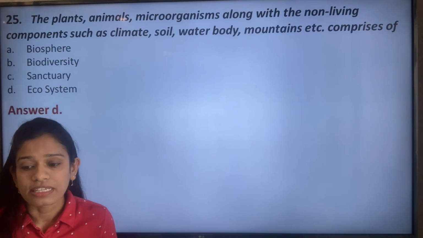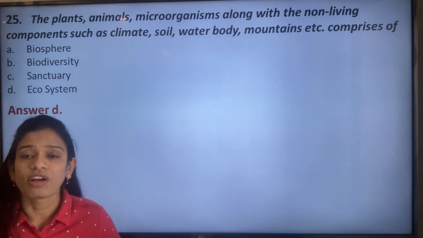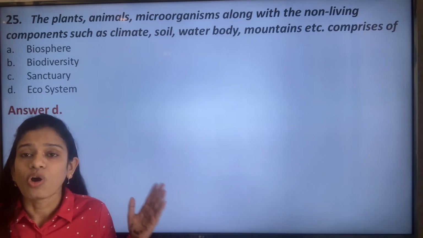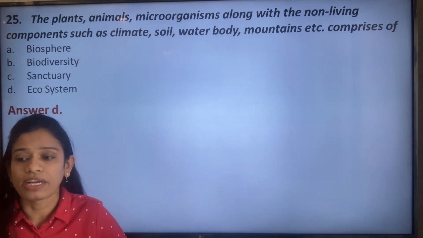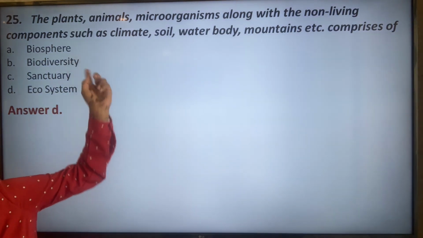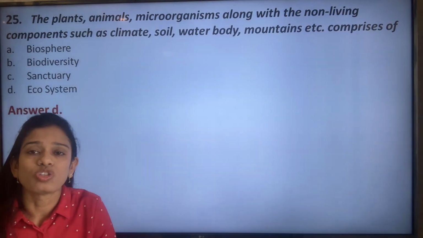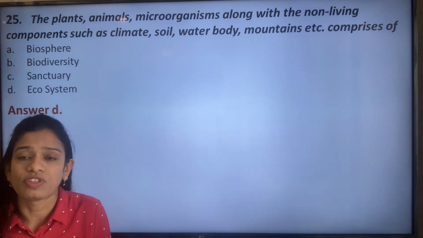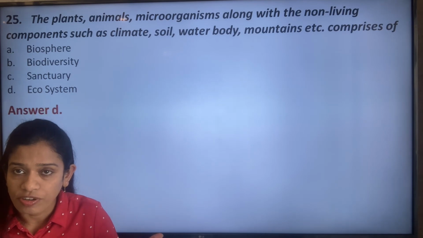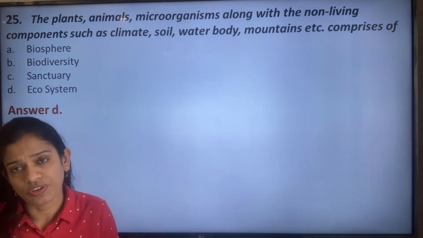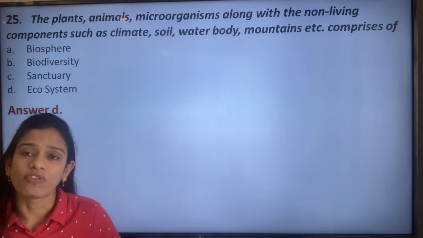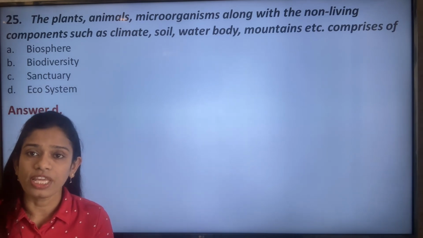So I had discussed this when I was talking of the national park, that the national park protects a whole ecosystem, not only the living components, that is the animals and plants, but also the whole ecosystem, like the soil, the water, even any kind of architecture, any kind of structure, any kind of water body. Everything gets protected, and the whole of this together constitutes the ecosystem.